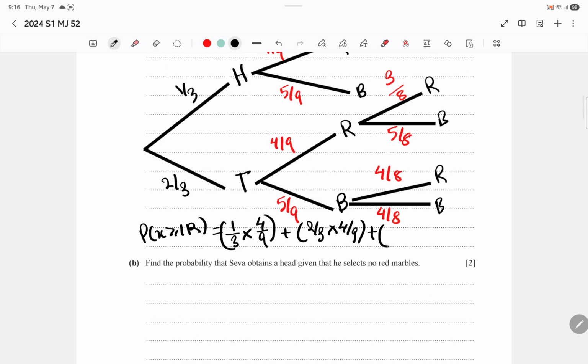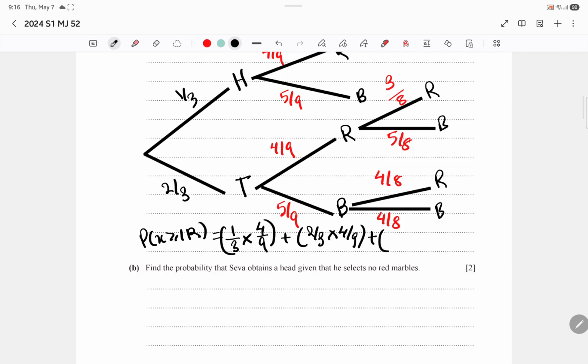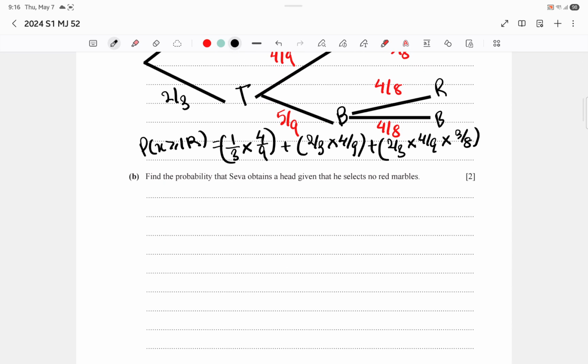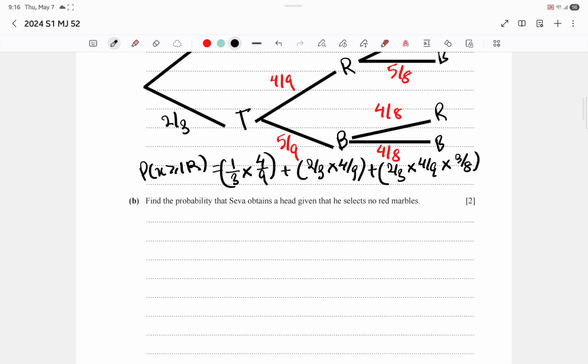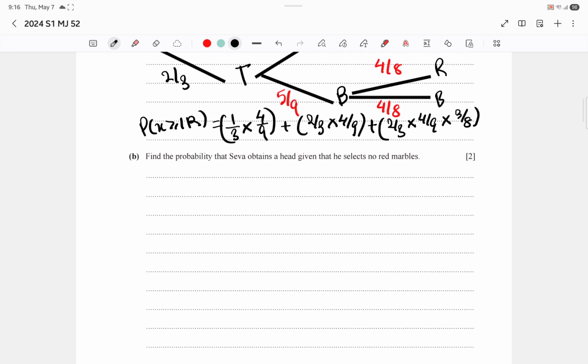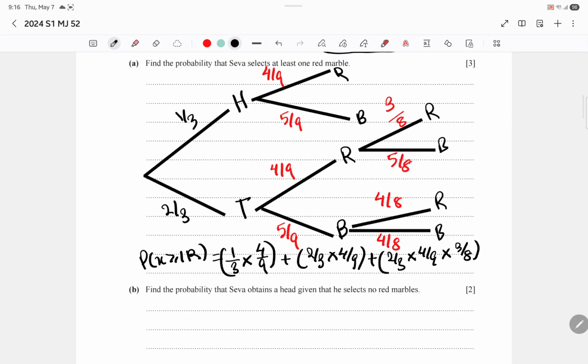But there can be more. What if he gets head? What if he gets tail, then red, and then red again? There's actually way more possibilities. Or there's another possibility. Okay, I think it's better to shift this to a blank page. That's going to be better.